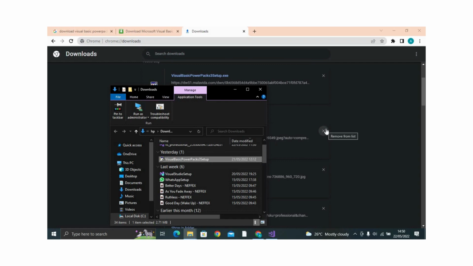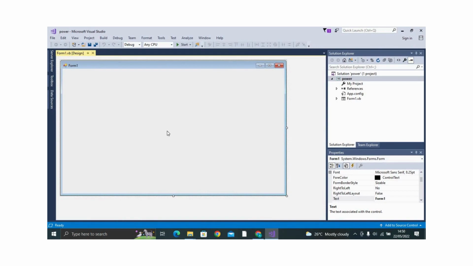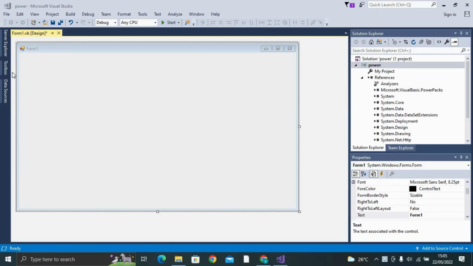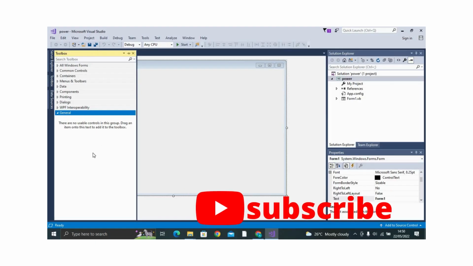Open Visual Basic Studio. I've already opened it, here we go. Now what you do, on your left hand side there is a toolbox. Click on it to open. Go down here, right click, then add tab. Click on add tab.